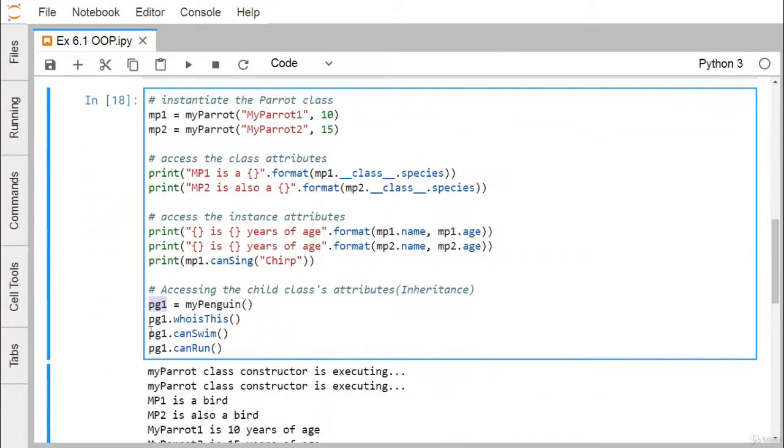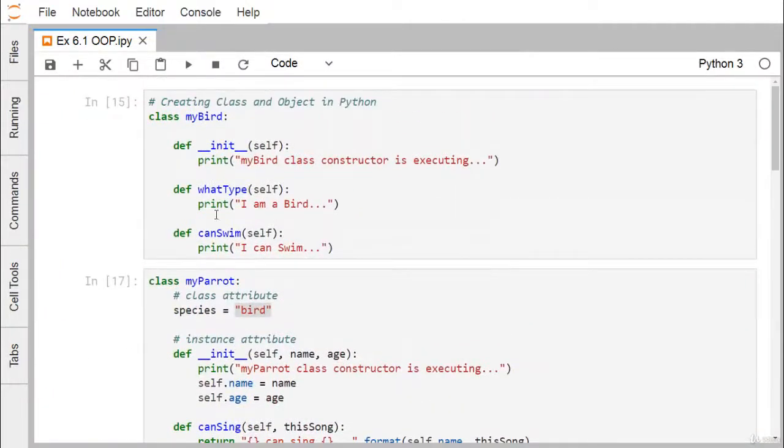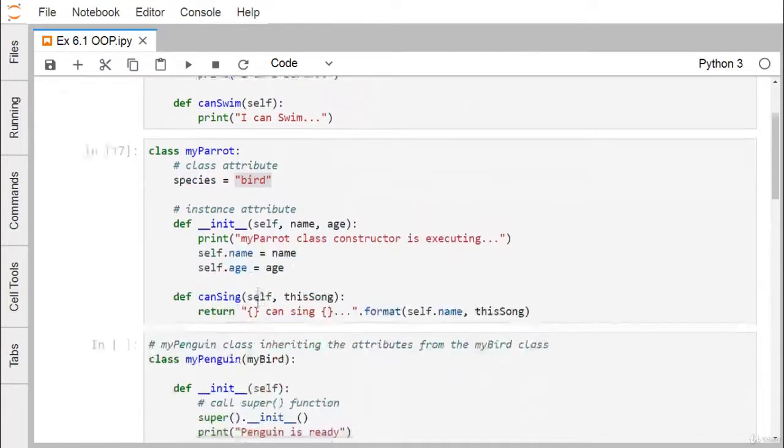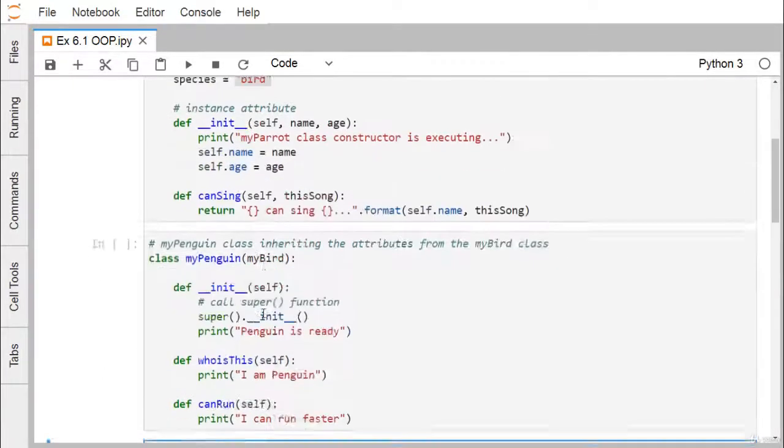Here we have used pg1.can swim and pg1.can run. You can easily find that in bird we have can swim, and in penguin we have can run, but from the my penguin object I can access both can run and can swim.